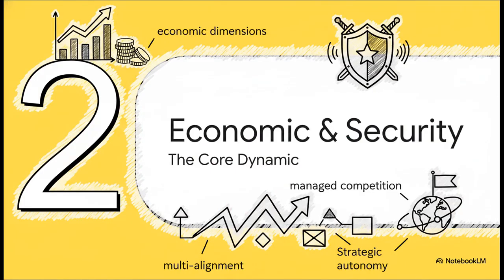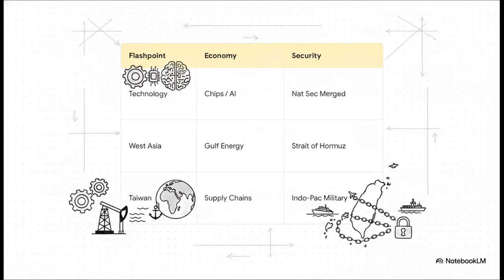Moving on to Section 2, Economic and Security Flashpoints. This is really the core dynamic of the whole situation. And this brilliantly illustrates exactly how geopolitics, the economy, and security all crash into each other across 3 key flashpoints. First up, technology. With semiconductor controls and the AI race, economic security has basically merged entirely with national security.